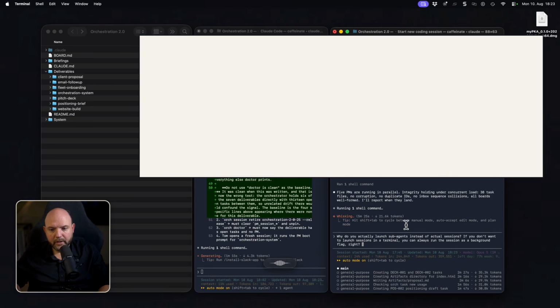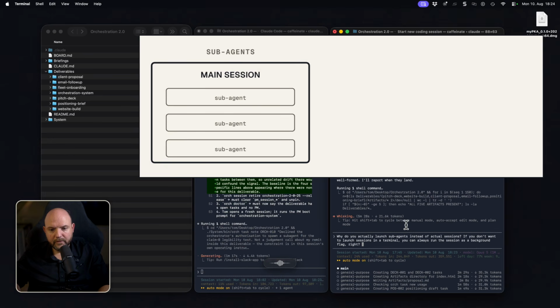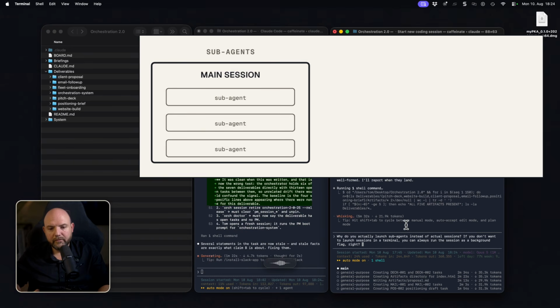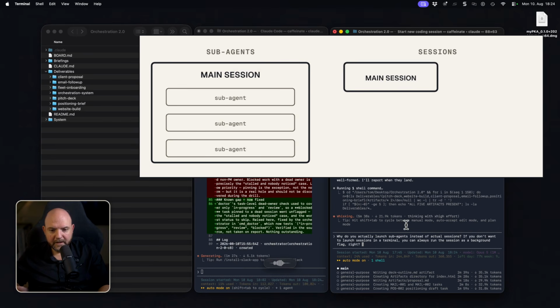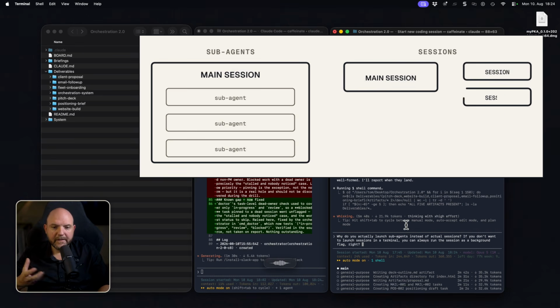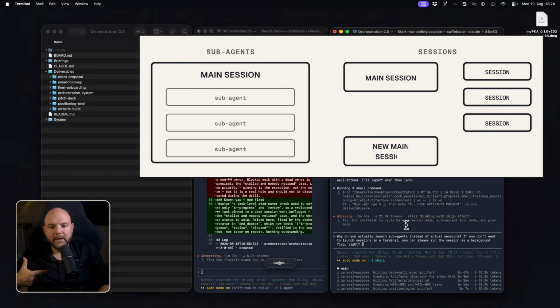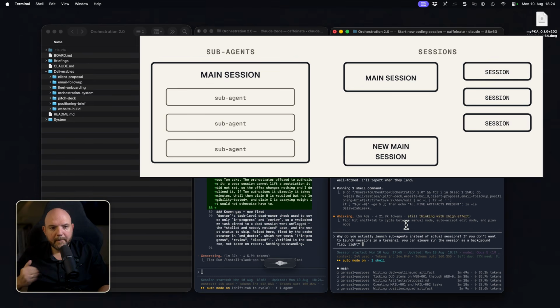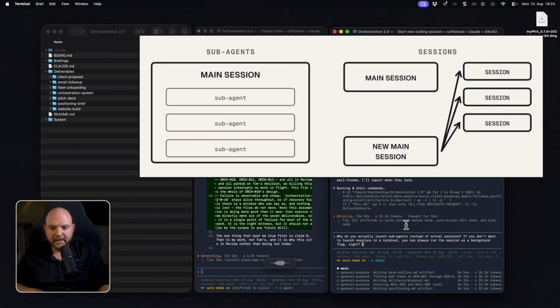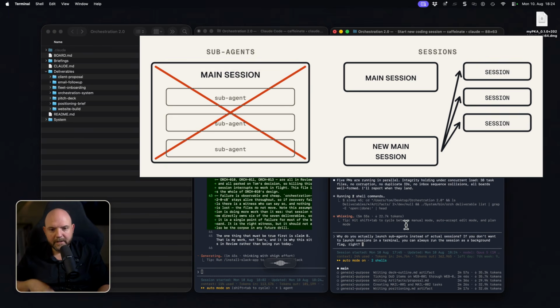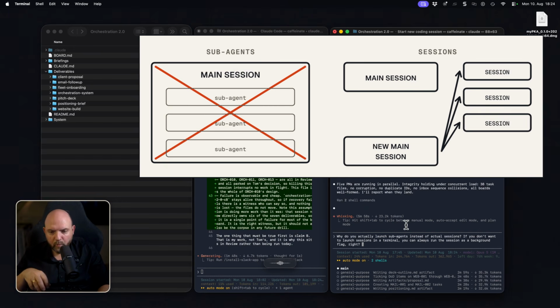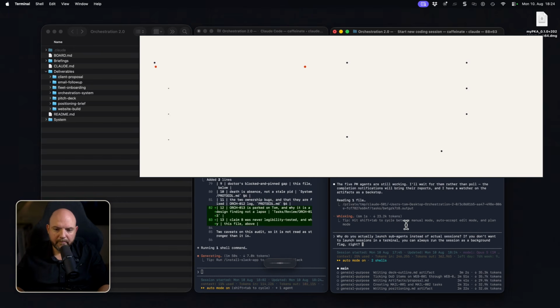Having the sub-agents showing up in here might be confusing for me and for you working forward if we work on a lot of different deliverables asynchronously, because if we close this main session, I still want the other sessions to keep working on these things, and I should be able to create a completely new main session to pick up the work from scratch. That is the issue with using sub-agents, and that's exactly what we want to avoid by building this proof of concept, working in a new way with Claude.